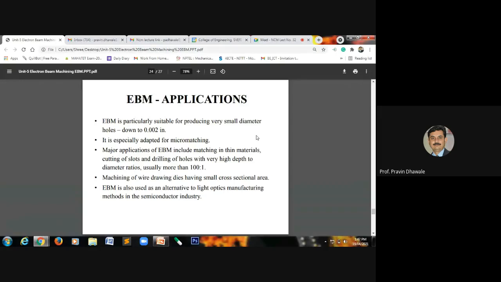The major applications of this process are related to machining of thin material. You can cut slots and drill holes with a high depth to diameter ratio, more than 100 to 1.